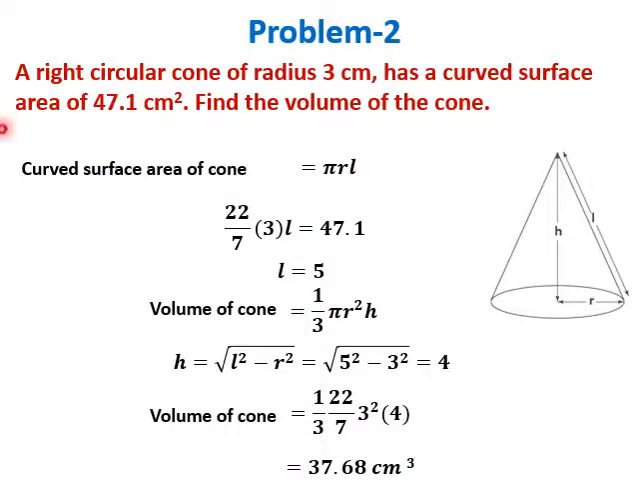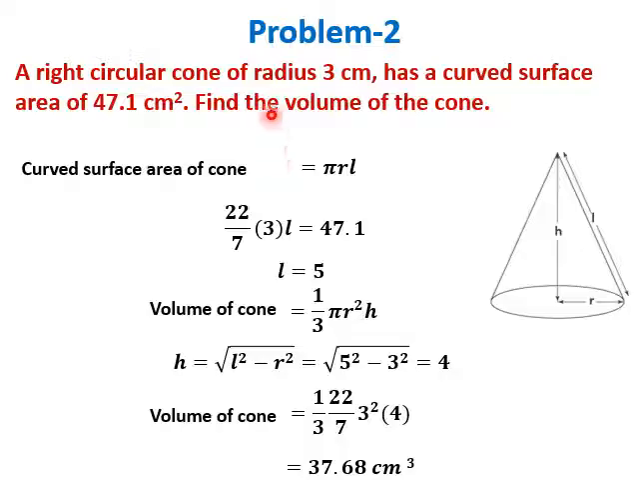In the second problem, a right circular cone of radius 3 cm has a curved surface area of 47.1 centimeter square. Find the volume of the cone. So what is the volume of the cone? 1 by 3 pi r square h. So we require r as well as h. R is already given here, 3 centimeter. So we need to find height of the cone first before computing the volume.